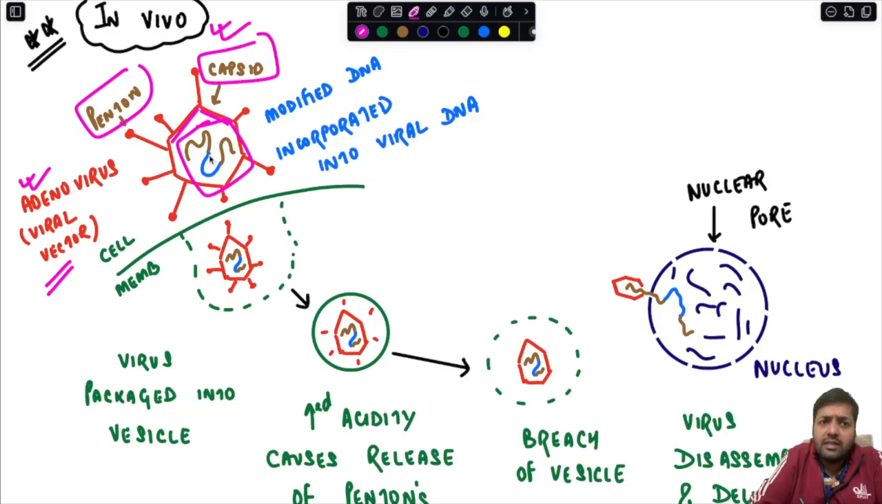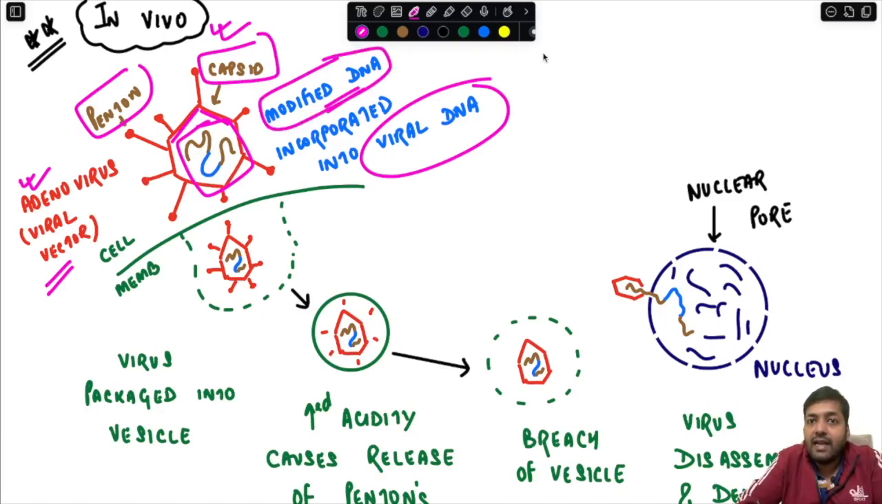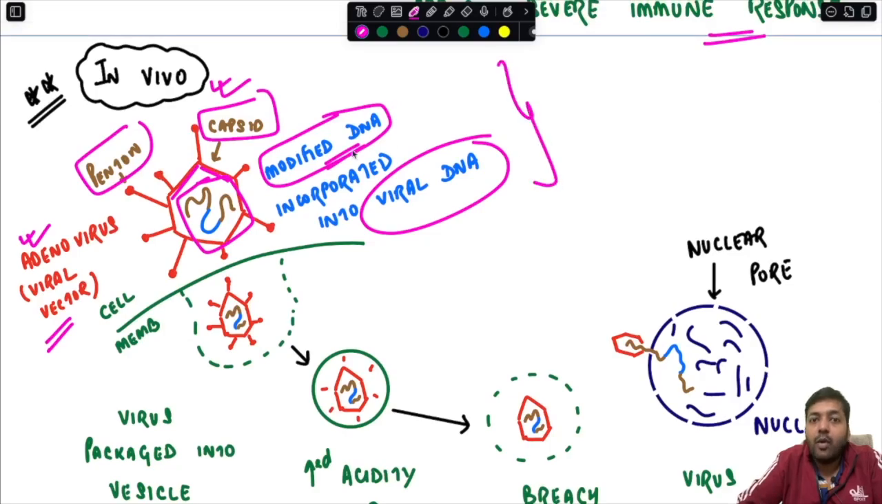Okay, so a part of the DNA you can see is blue in color. This blue DNA is the modified therapeutic DNA which is incorporated into the viral DNA. This entire thing is the viral DNA, and some part of it contains this therapeutic or modified DNA. This entire modified DNA which is incorporated into the viral DNA, we call the transgene.